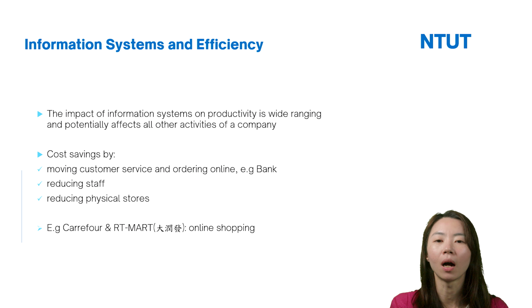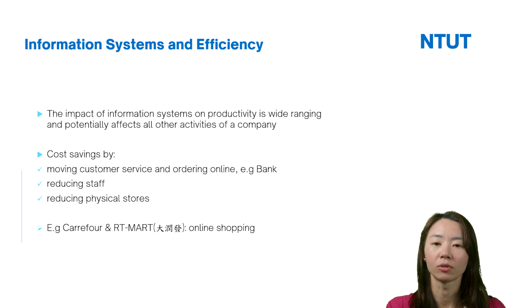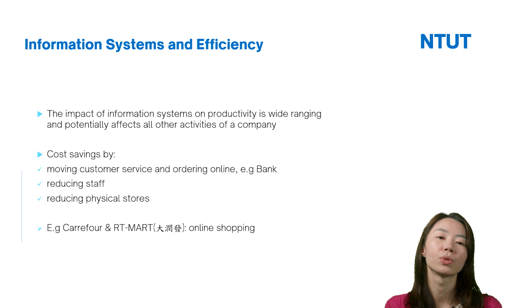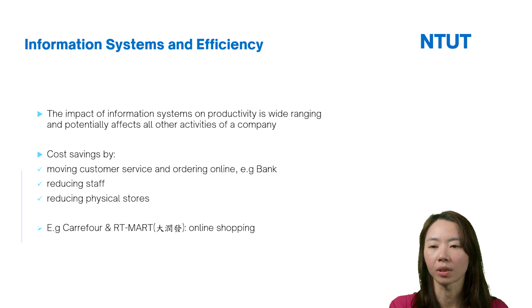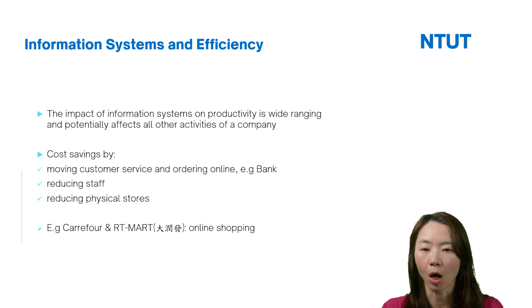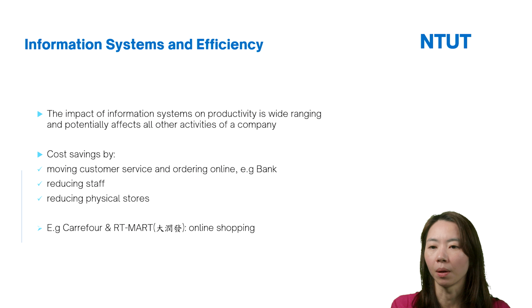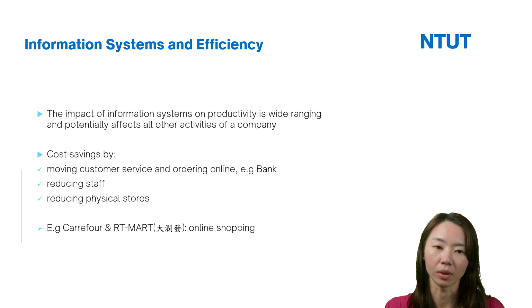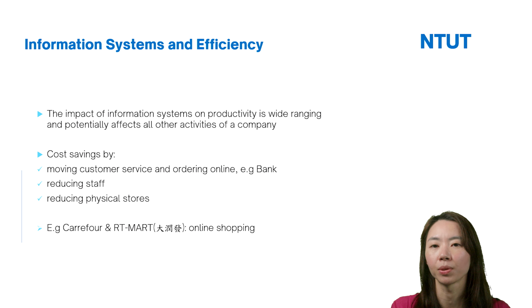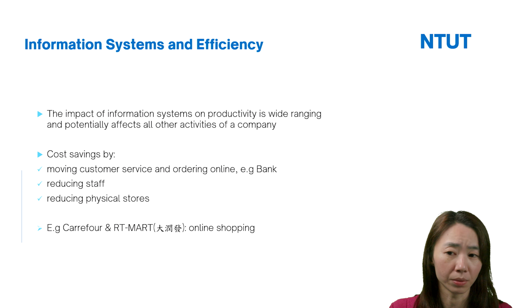Yeah, maybe now almost all of the services can be done online, for a bank, right? And IT systems can also help firms reduce staff, reducing the number of employees. So this can also help firms to reduce their operational cost.